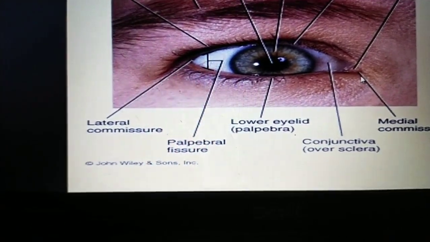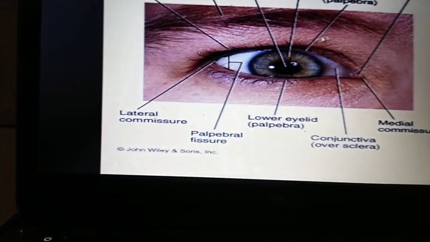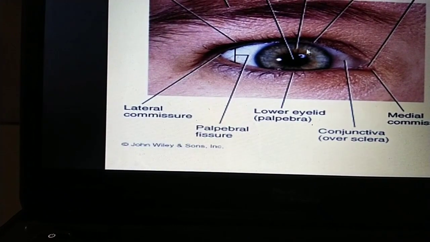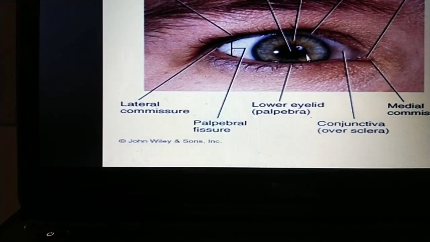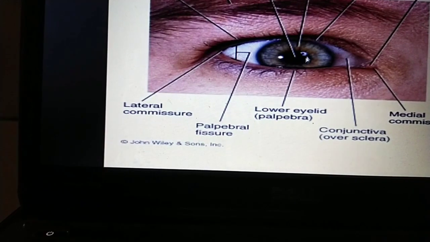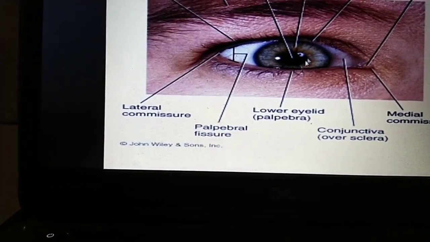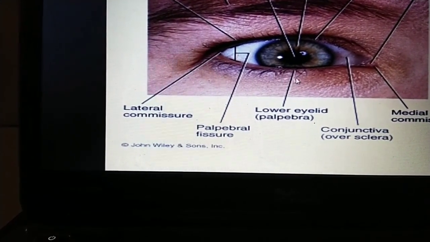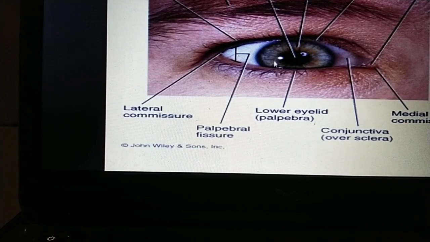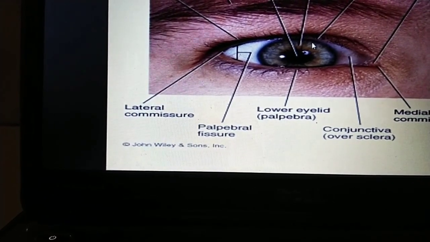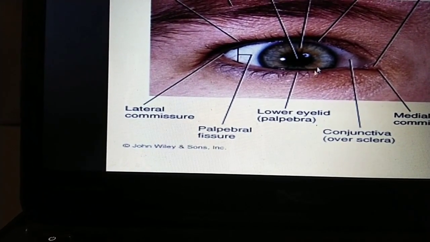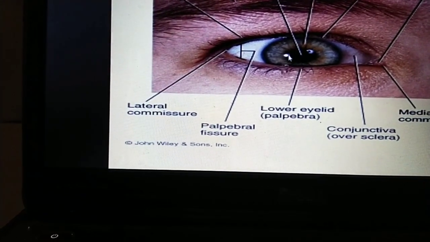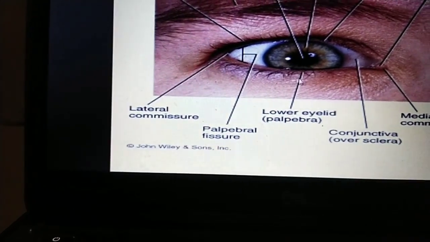Now this is the iris. You can see this is the iris. The iris is the colored part of the eye, and it controls the light entering the eye. In a camera, the diaphragm works to control the light, and in the same way the iris is the diaphragm of the eye.